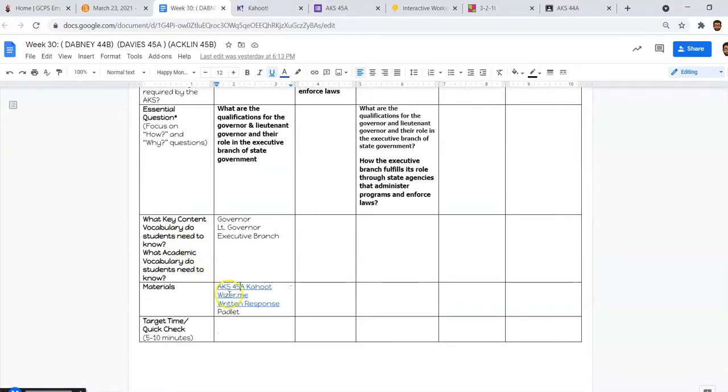The wiser.me is linked here. The written response is already inside of the folder. So is the picture of the Padlet as well, so you can copy that. If you have any questions, just let me know. I'll be back to school on Wednesday.